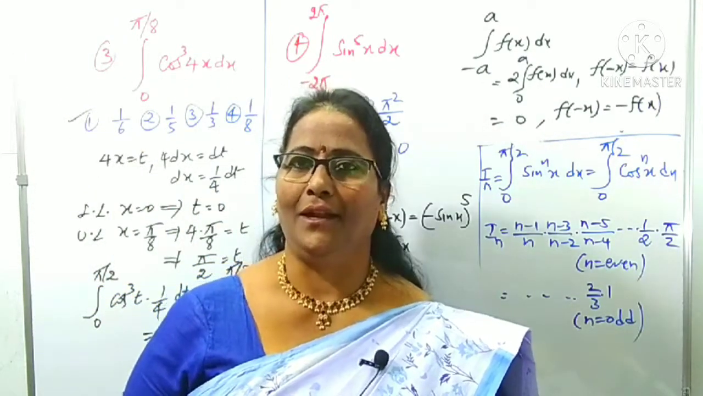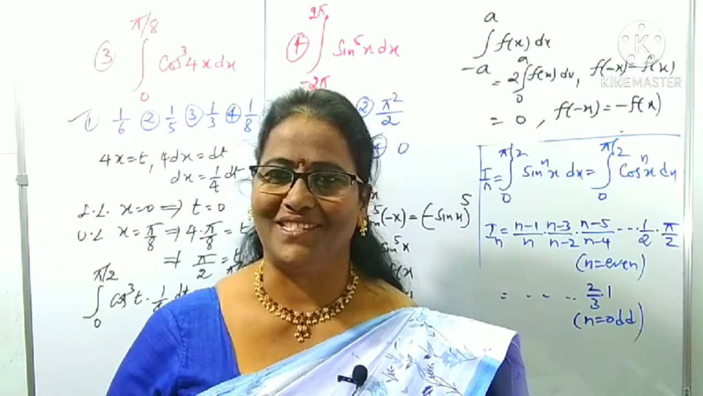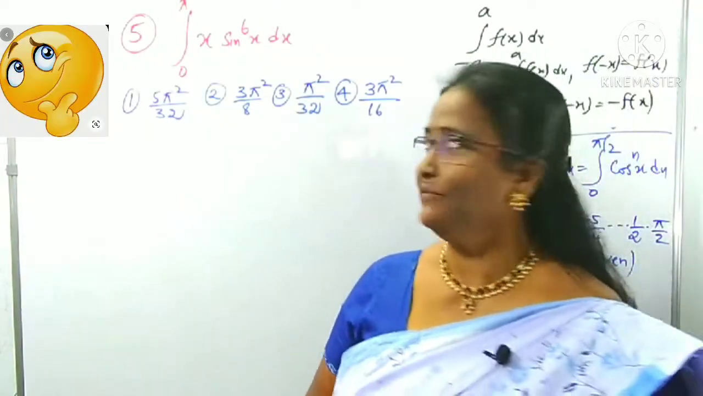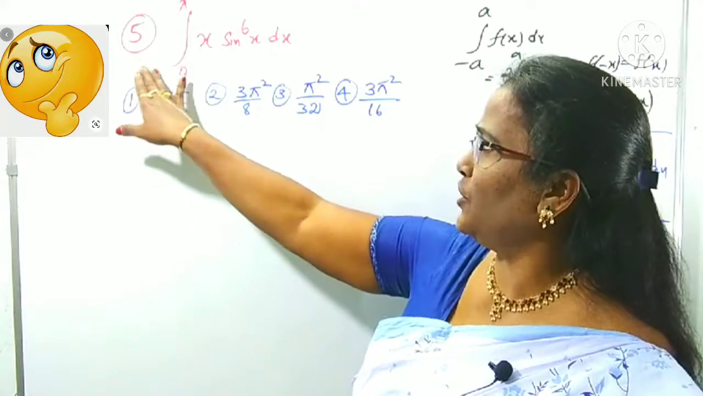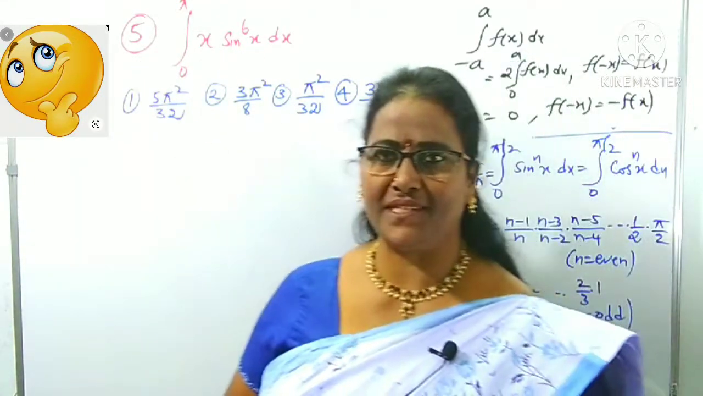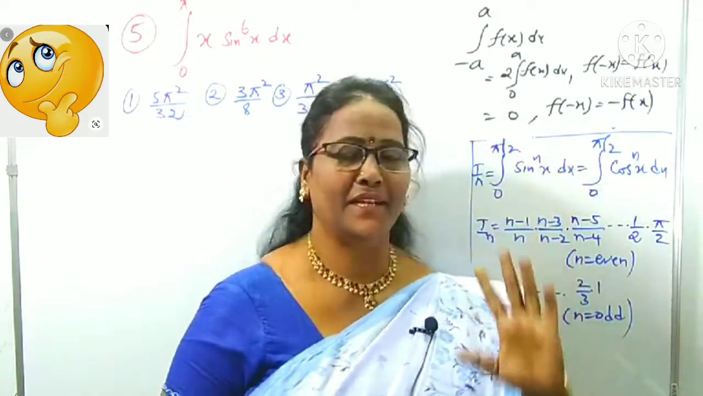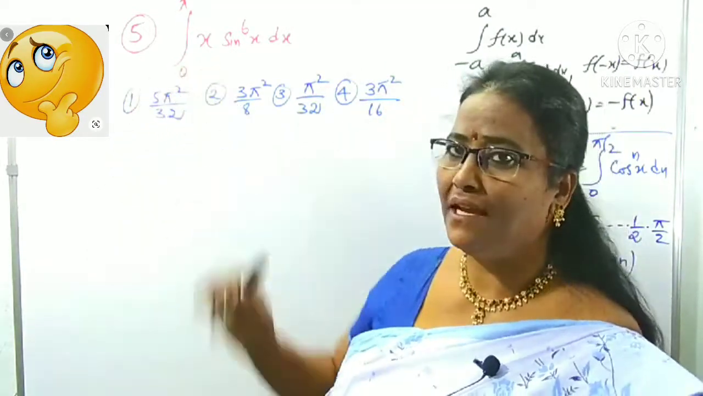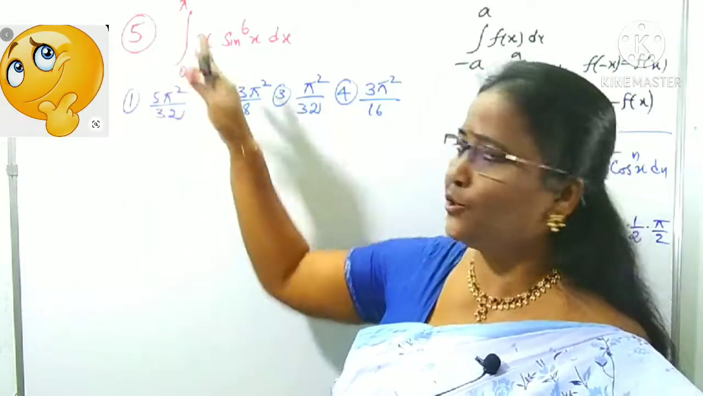Is it clear? Now we can come back to some more questions, right? See question number 5. What is given? The integral of x into sin power 6x is there. Sin power 6x is there, like sin power nx, but some extra x is there, as our limits are from 0 to pi.